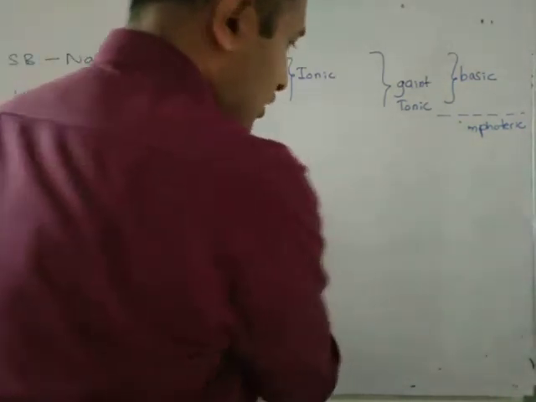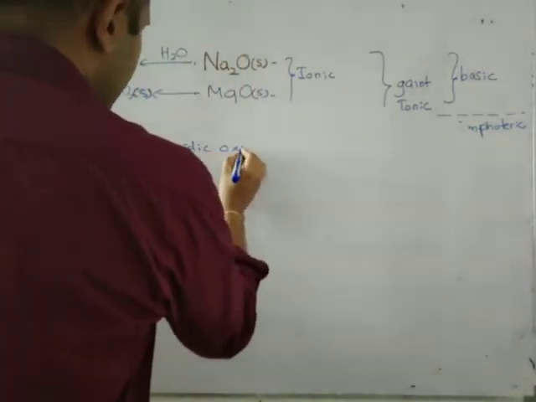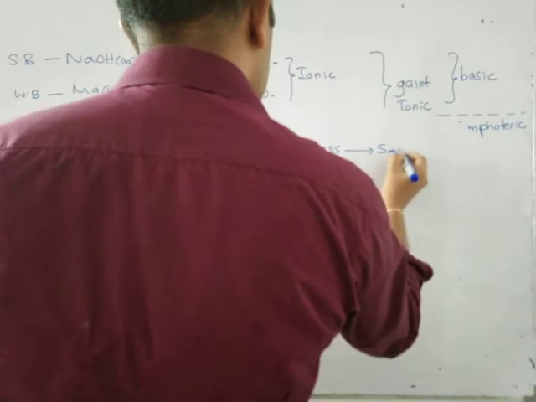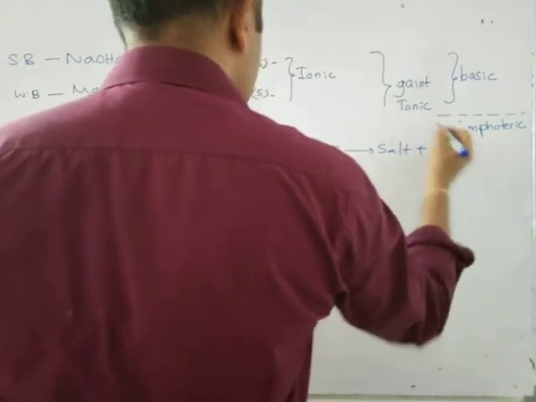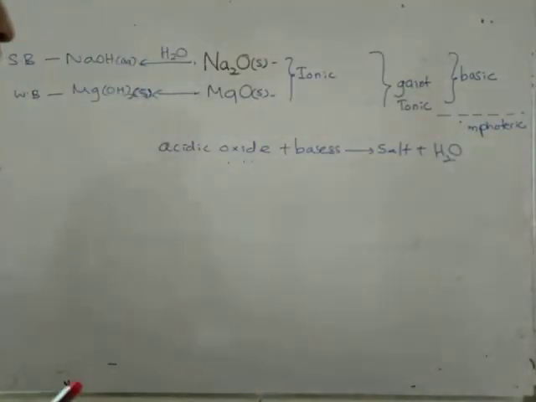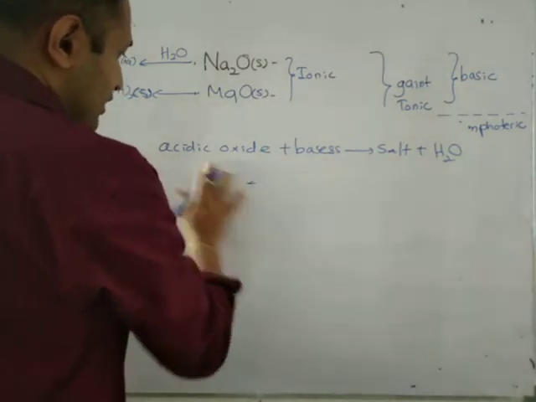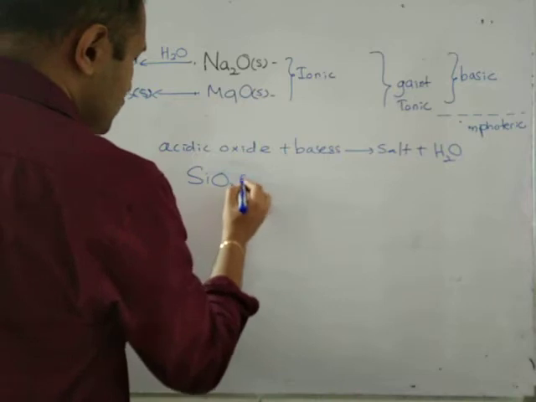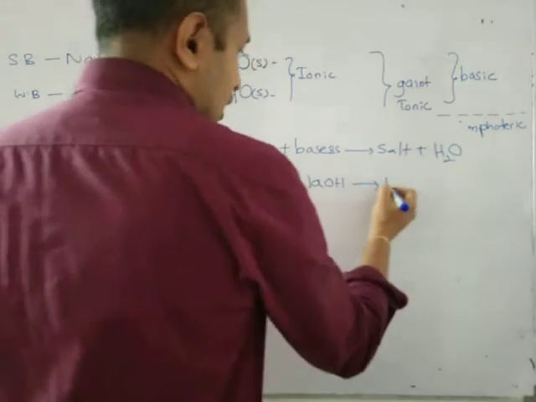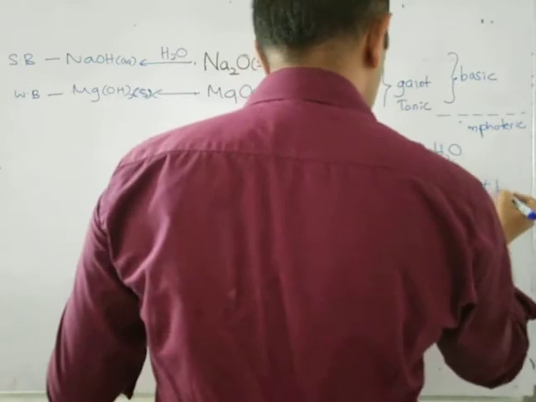Then if you take an acidic oxide, it is reacting with bases to form salt and water. In your syllabus, they are not focusing on these reactions, but it is important to know the products of these reactions also. For example, carbon dioxide, or we can take silicon dioxide, SiO2 solid. It reacts with NaOH to form Na2SiO3, sodium silicate, plus H2O liquid.